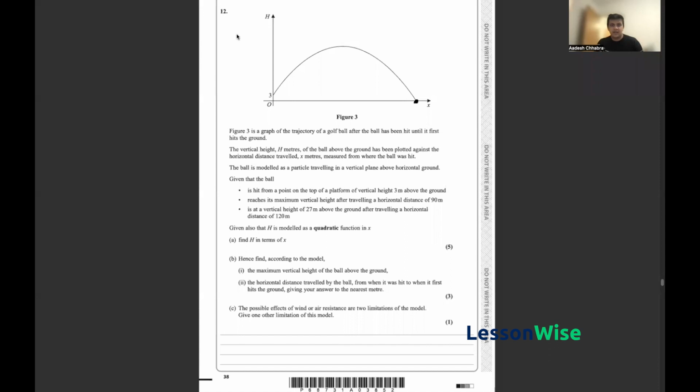Like we said, we have the equation h is equal to minus 1 upon 300 x squared plus 3 by 5x plus 3. All I have to do now is find the point at which h is equal to 0. So I just equate this to 0. So I have 0 is equal to minus 1 upon 300 x squared plus 3 by 5x plus 3.